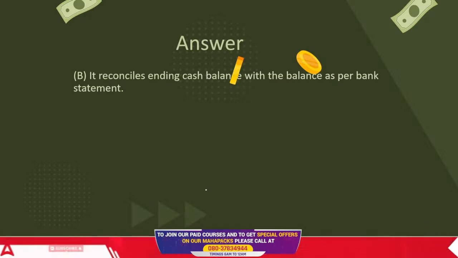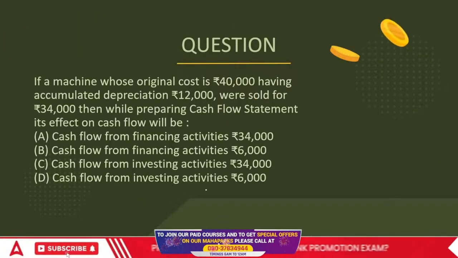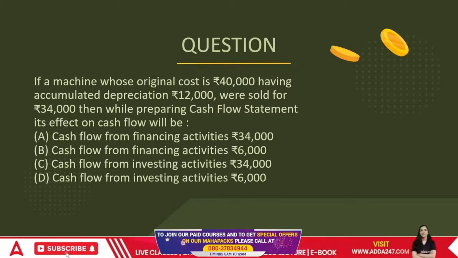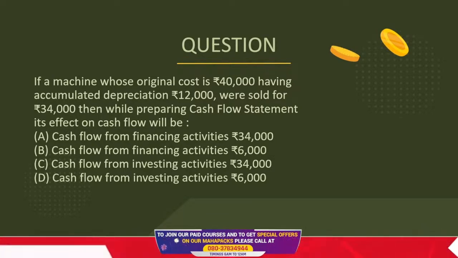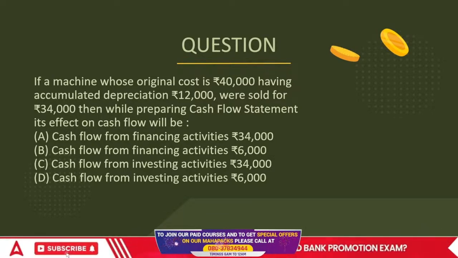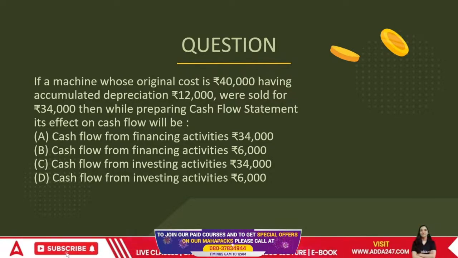So after this, what next do we have? Here comes the next question, everyone. There is a machine worth rupees 40,000 which has depreciation already included in it. This was sold for 34,000. It doesn't matter for what amount it was sold. This amount is there, we are receiving it now. That means the organization is having cash inflow. Simple rule.